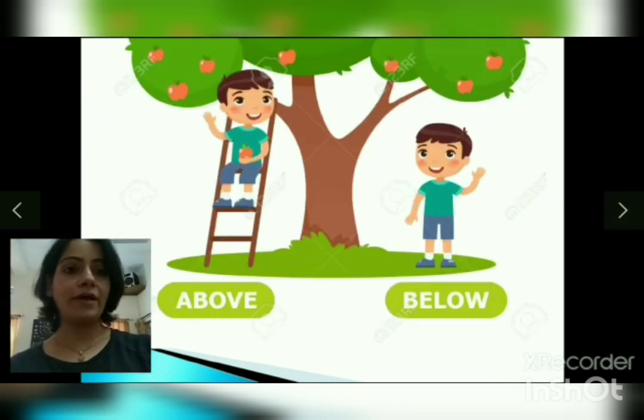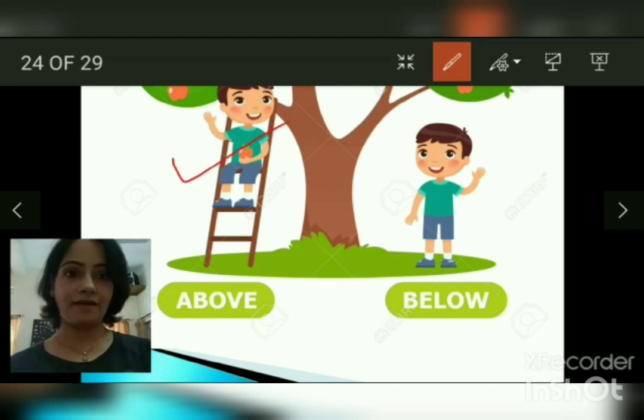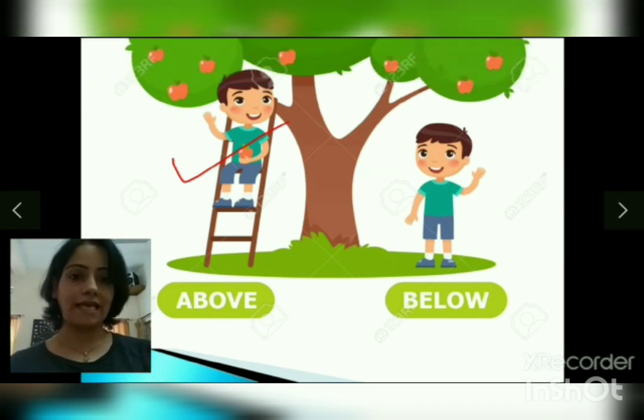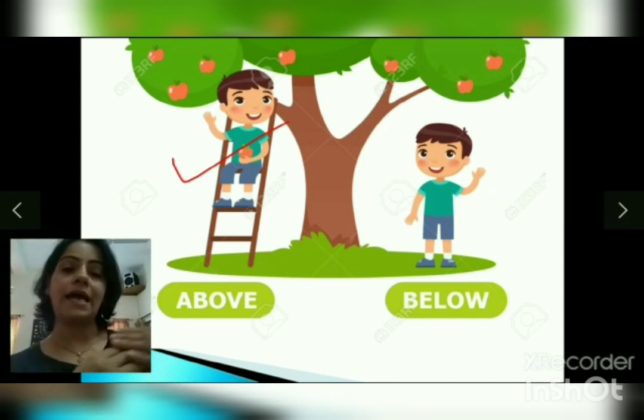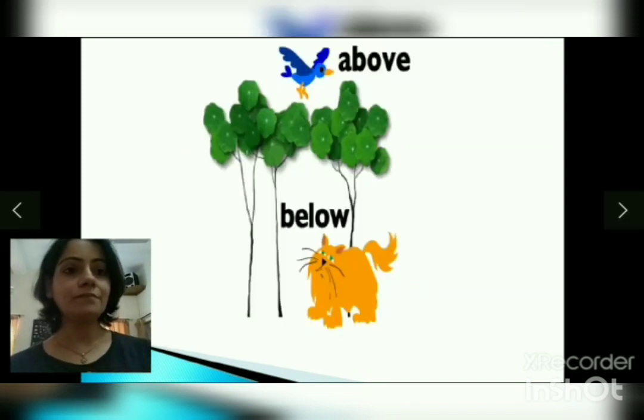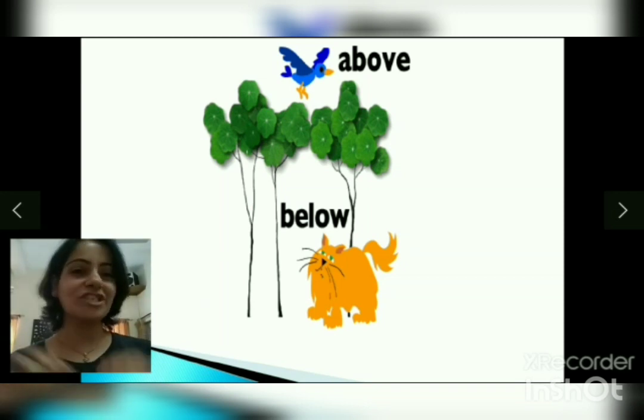The boy who is standing on a ladder, he's I think gone to pick up some apples from the apple tree. So this boy who's standing on the ladder is above and the boy who's standing on the ground is below. The birdie you can see very well is above the trees. And the catty, the fat catty, is below because she can't climb up. She's so fat, she can't climb up probably.